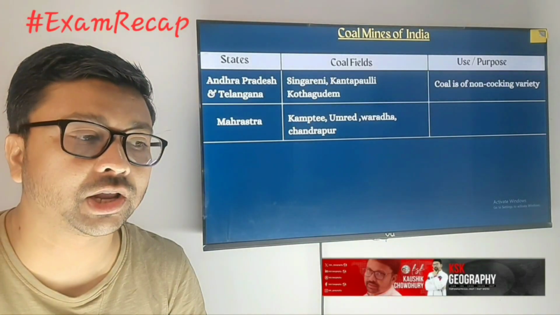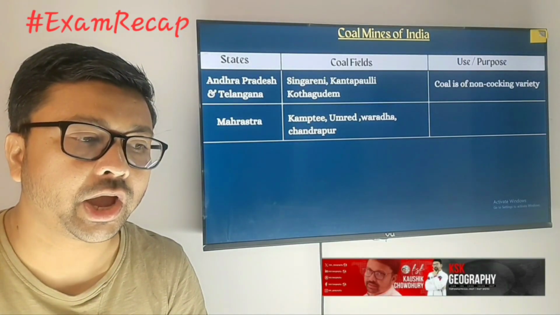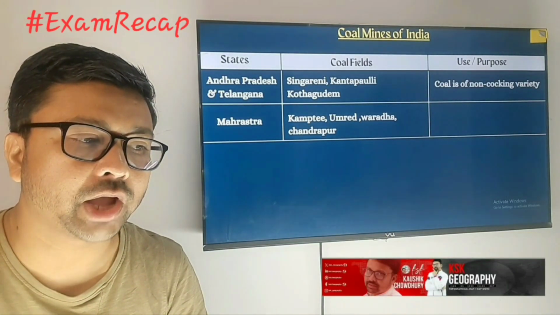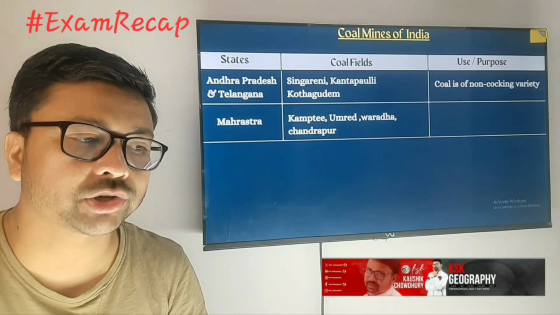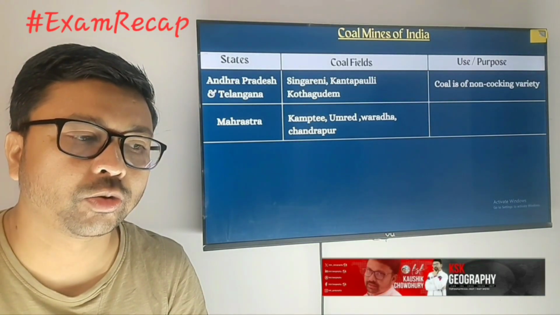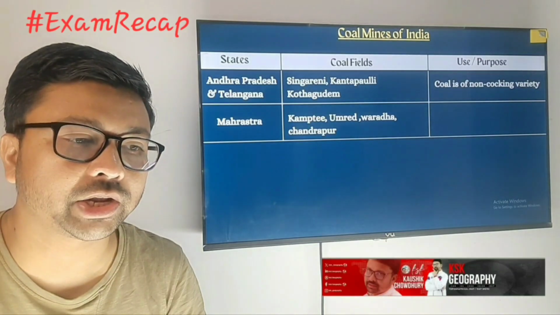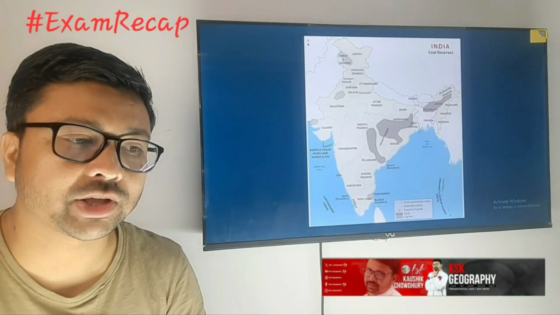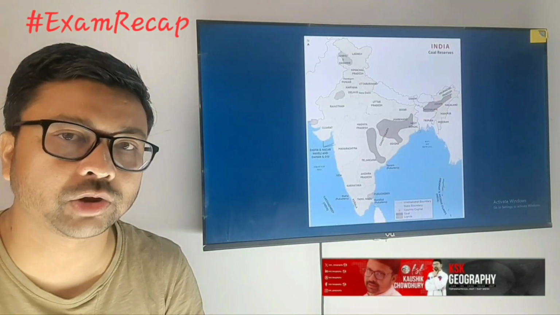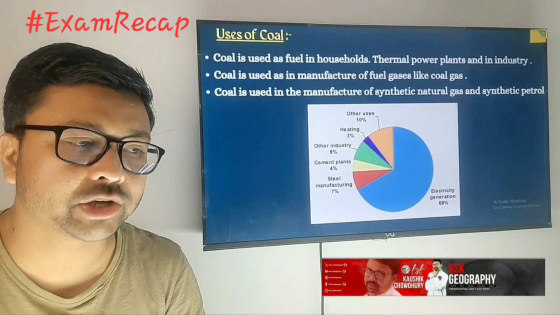And let's talk about Andhra Pradesh and Telangana. We are getting coal in Singareni, Kantapuli and Kotagadam. And in Maharashtra we are getting it in Kopate, Umred, Wardha and Chandrapur. Those are the places where we are getting coal. Here you can see the map showing the places where there are reserves of coal.